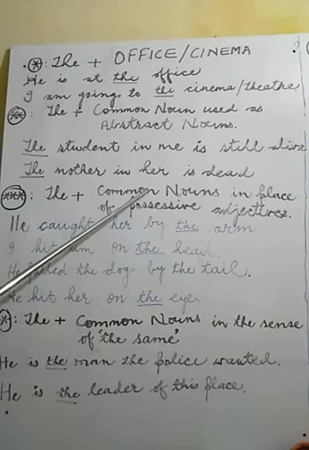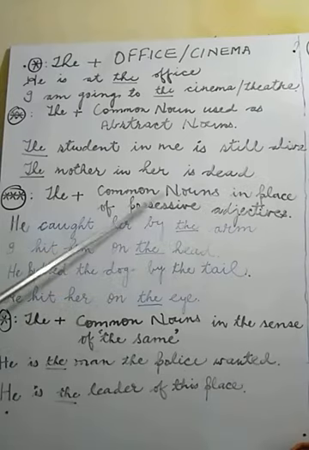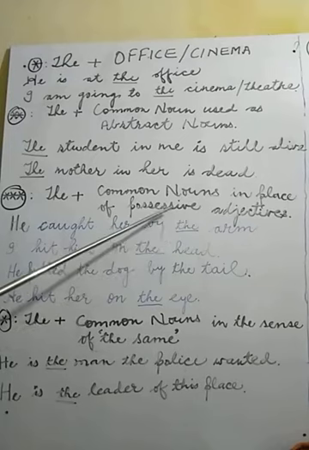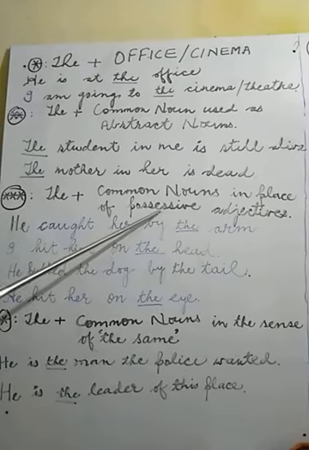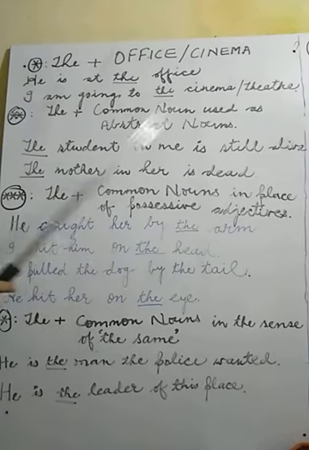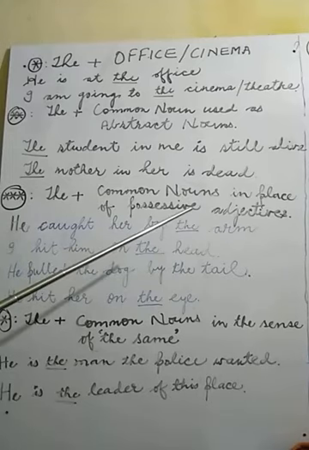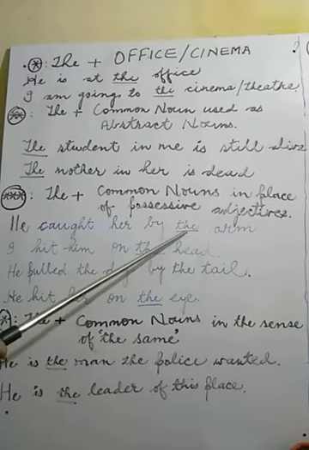Now next one is there. The is used before a common noun in place of a possessive adjective. Before that I told you about possessive adjectives: different pronouns are there and they have their different possessive adjectives. So in the sense of a possessive adjective, if the is used before a common noun, it indicates possessive sense. For example, see, he caught her by the arm.